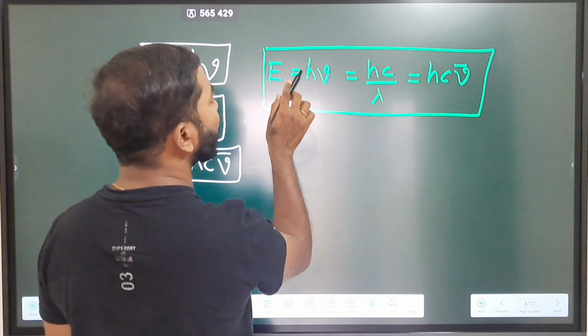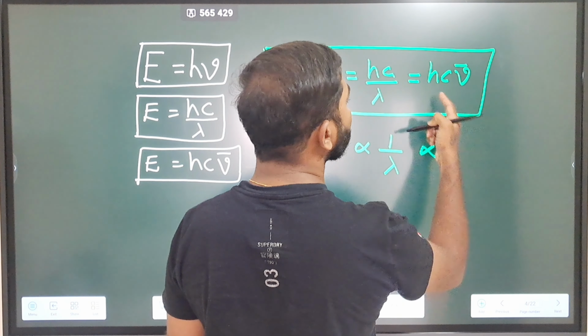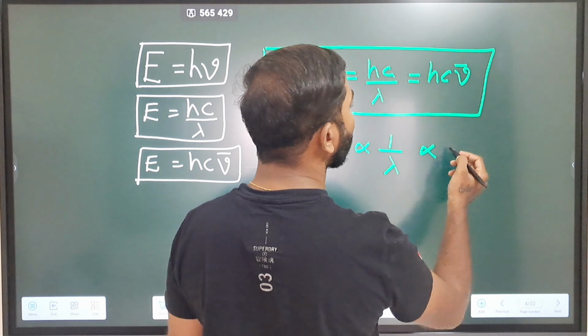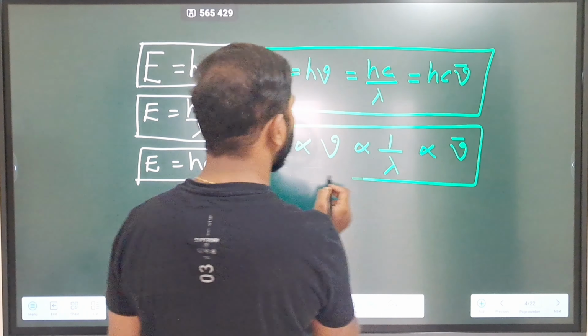Since Planck's constant is a constant, we can skip that, and then we have to write down the proportionality symbol. So E is directly proportional to frequency. And again here Planck's constant and velocity of light are constants, so we can skip those, and then we can write down 1 by lambda. We can also write down nu bar. Very important.